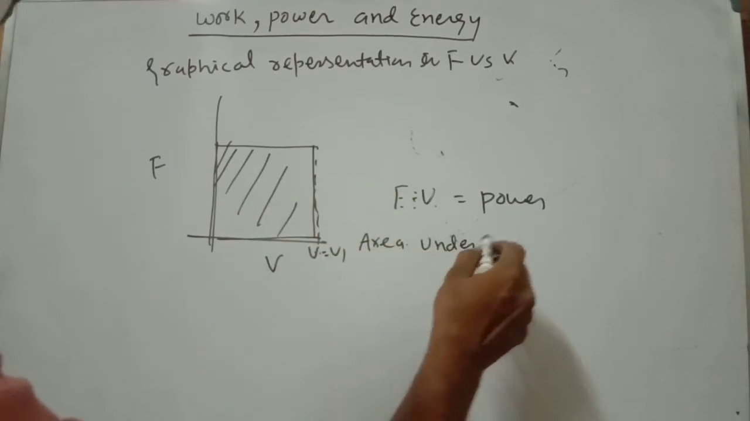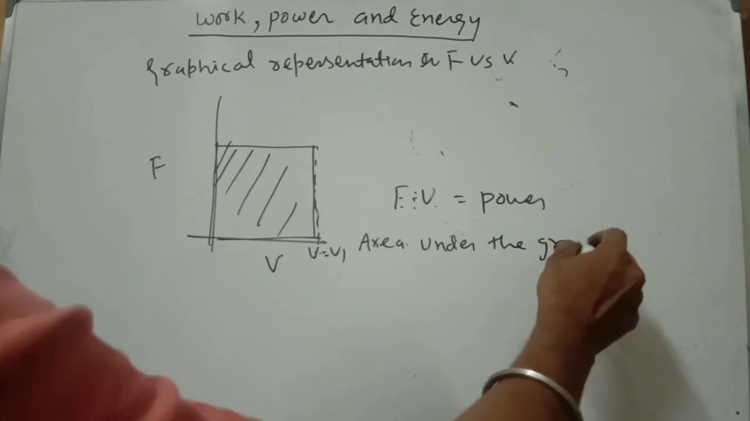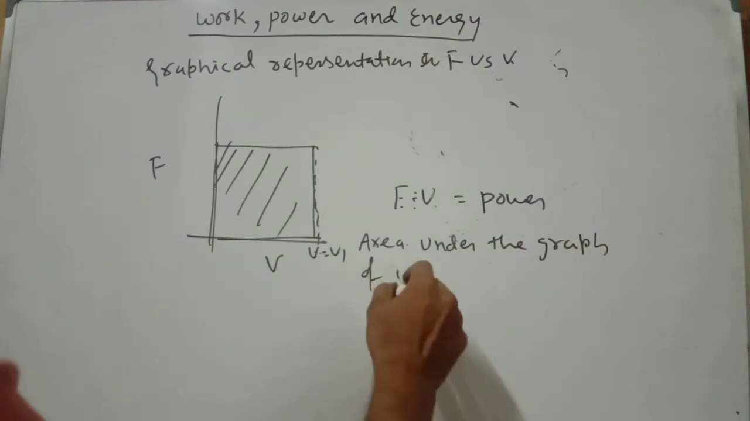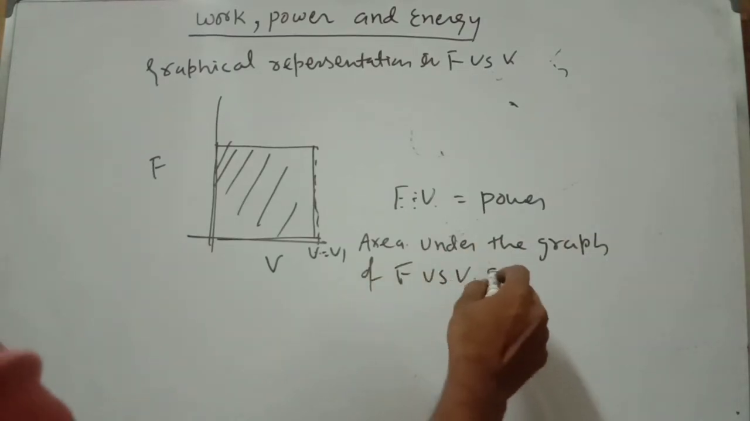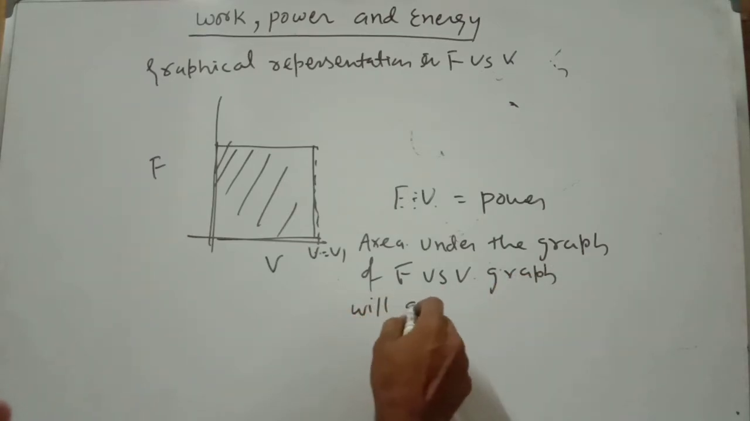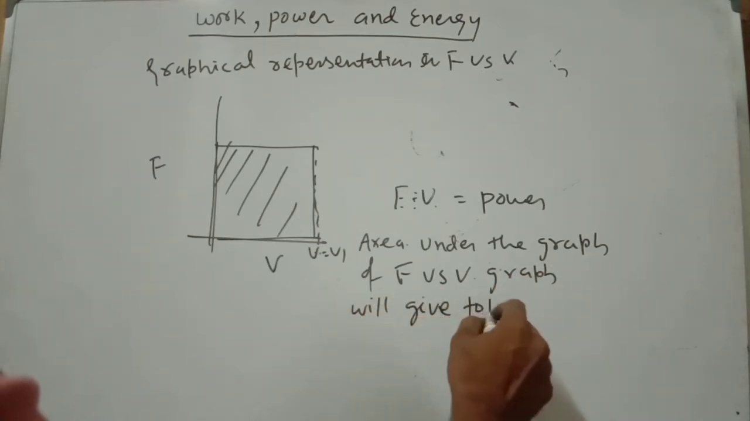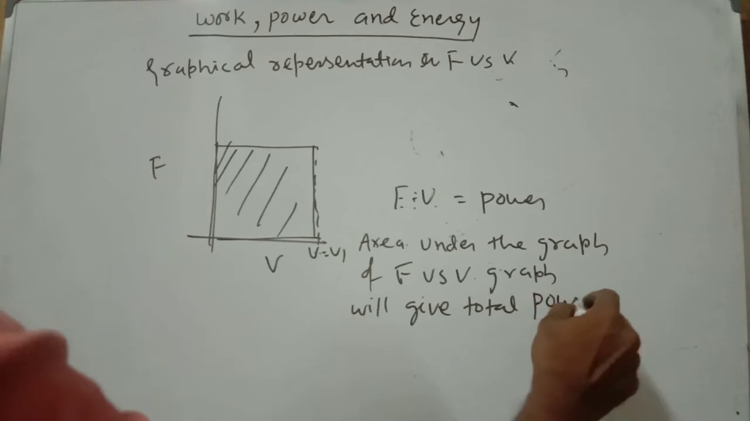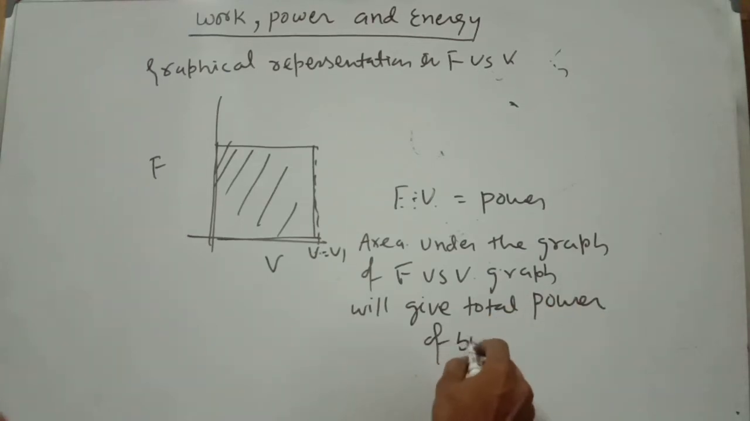So now you can say the area under the graph of the F versus v graph will give the total power of the body. Simply, in a force versus velocity graph, when you find the area under the graph, that will give the power of the body.